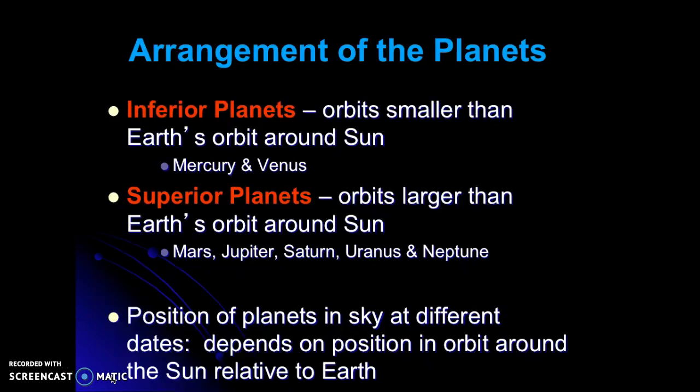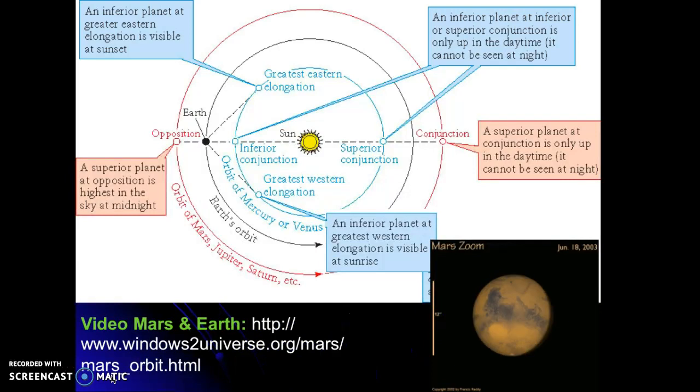Now, it's not that they're less than the other planets, we just call them inferior because their orbit is smaller than Earth's orbit. Superior planets, those of Mars, Jupiter, Saturn, Uranus, and Neptune, have orbits that are larger than Earth's orbit around the sun. So the position of the planets in the sky at different times throughout the year depends on the position in the orbit around the sun relative to our Earth. So let's take a look at how this looks.